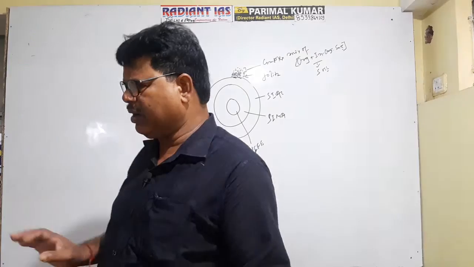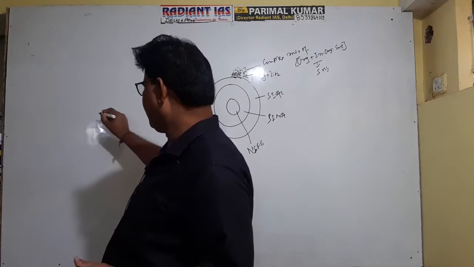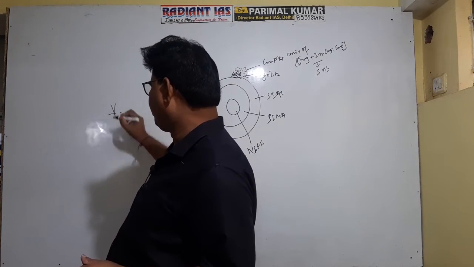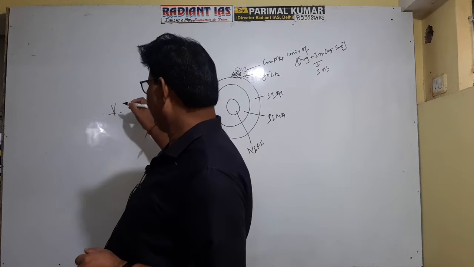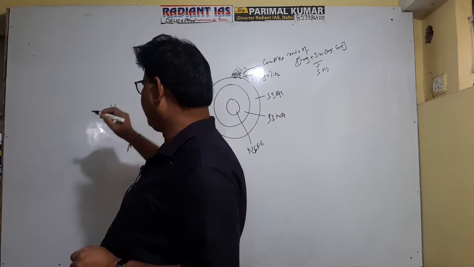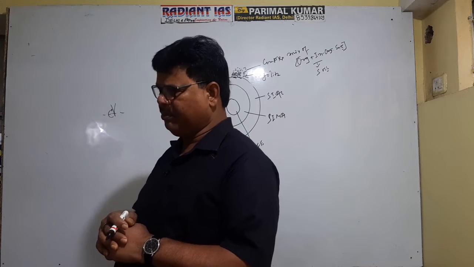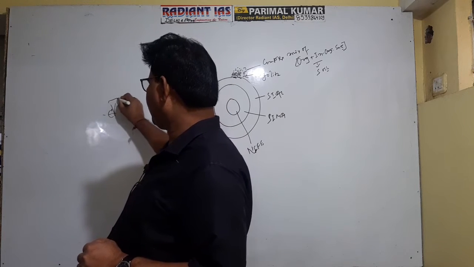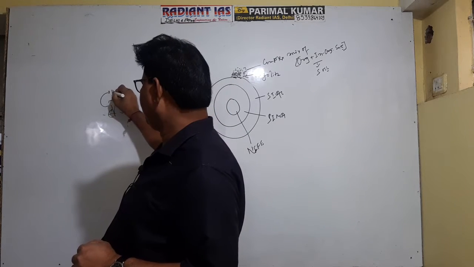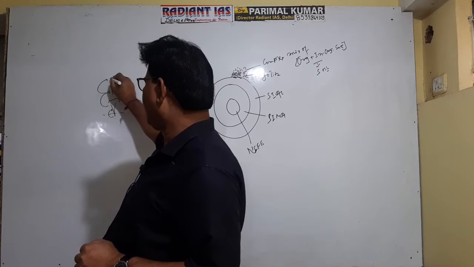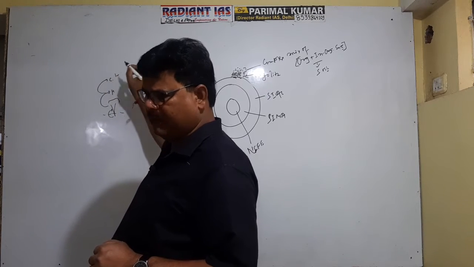What is the meaning of biogeochemical cycle? You see, from the soil, the plant absorbs nutrients. From the soil, the nutrients are transferred to the green plant. Then they get transferred to the herbivorous species, then to carnivorous or omnivorous species.